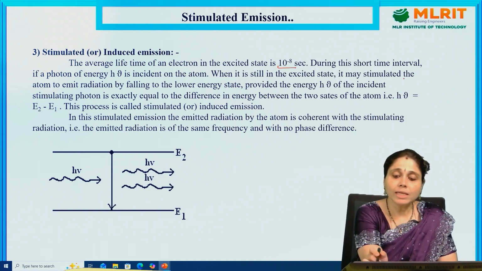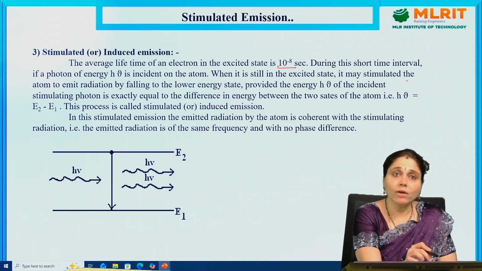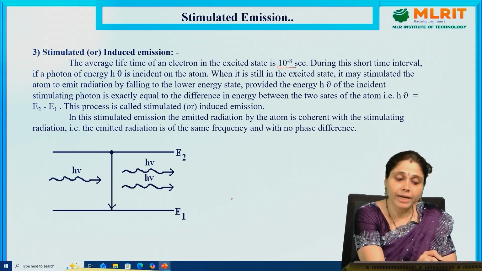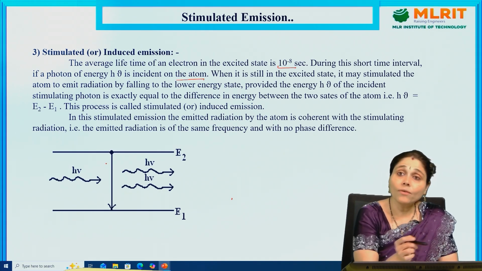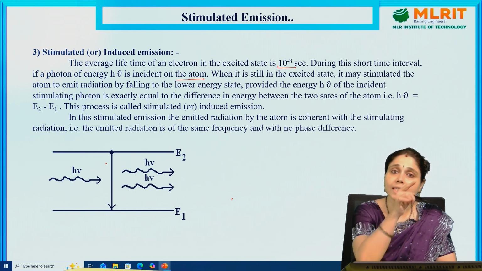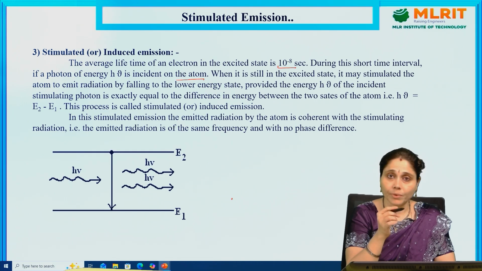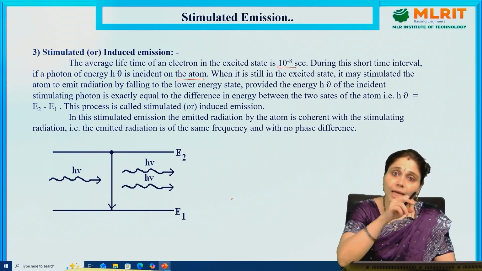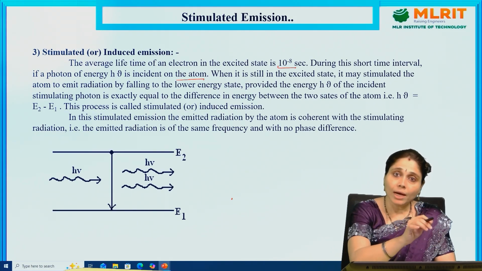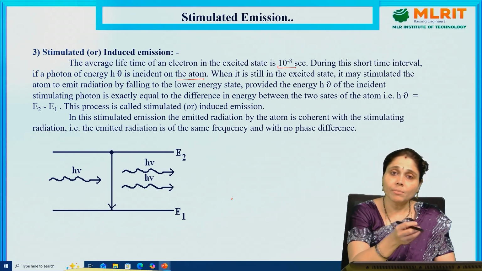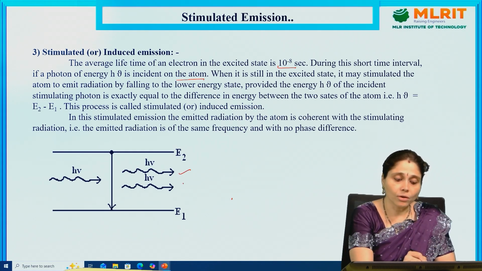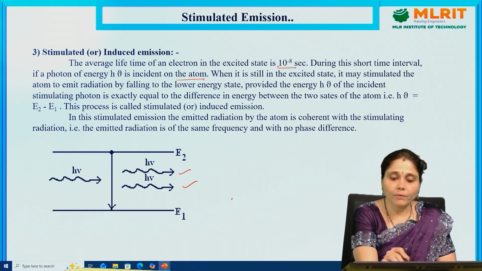During this short time interval, if a photon of energy h nu is incident on an atom which is in the excited state... Remember, when a photon of energy is incident on an atom in the ground state, absorption occurs. If the photon is incident again on the atom in the excited state, then this gives 2 photons, provided the energy is h nu.